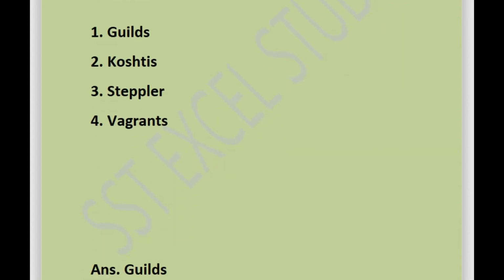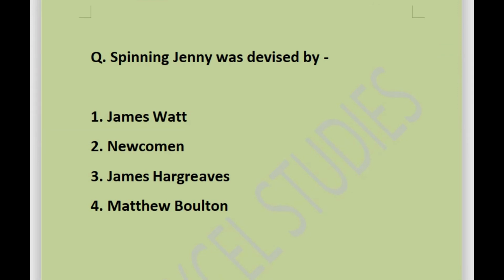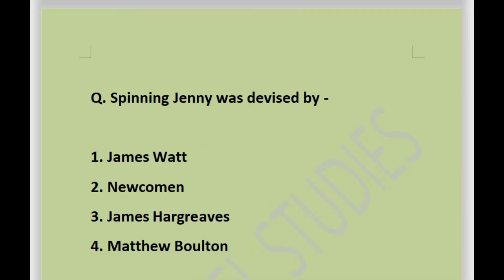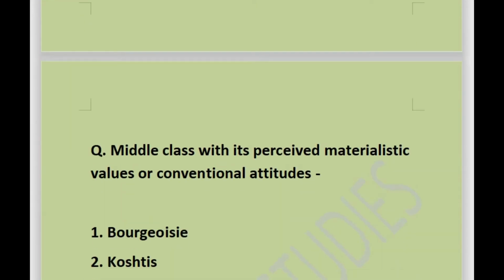called guilds. Next question is, spinning jenny was devised by, options are James Watt, Newcomen or James Hargreaves or Matthew Boulton. Answer is James Hargreaves. Spinning jenny was invented by James Hargreaves.